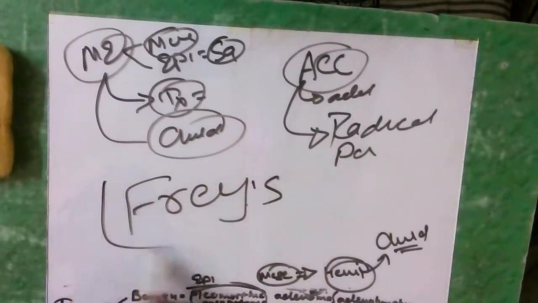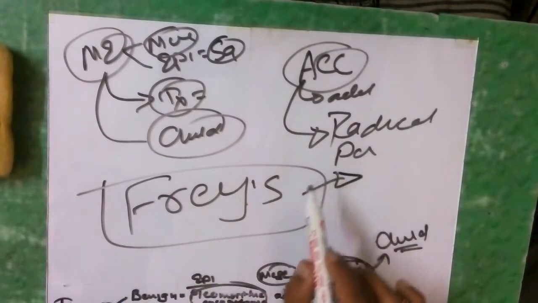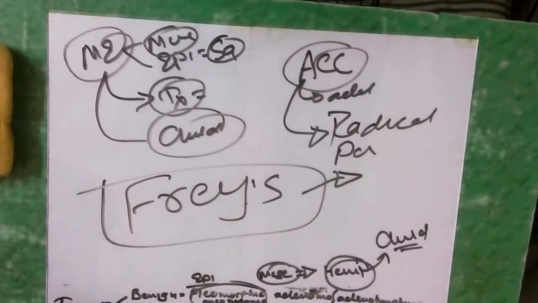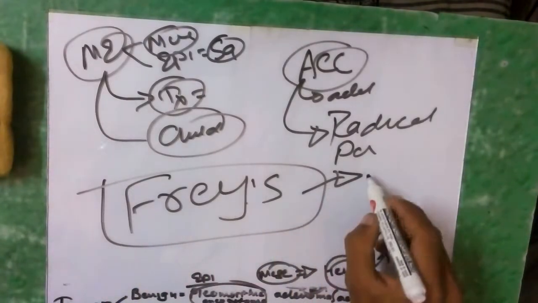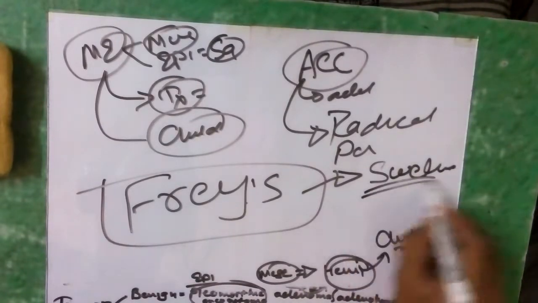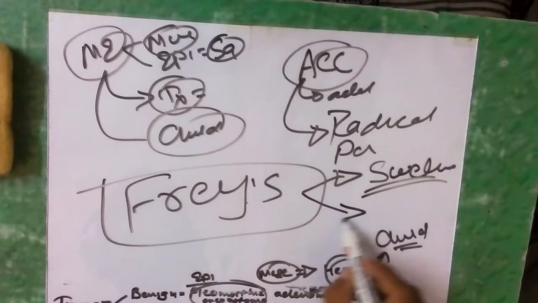Frey's syndrome is associated with a complication of parotid surgery. While undergoing parotid surgery, the innervation of the parotid gland becomes aberrant. As a result, there is sweating and flushing from the preauricular part during eating.